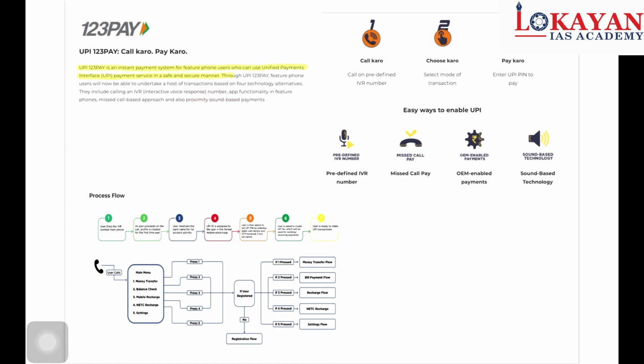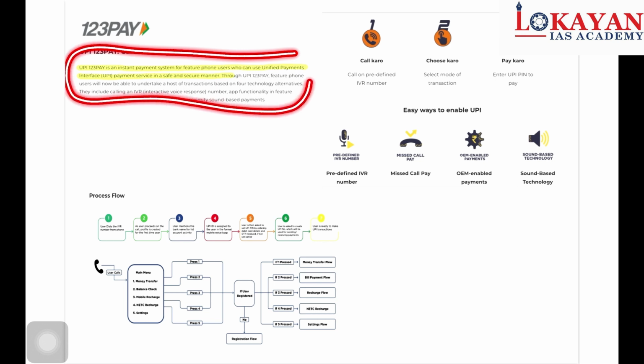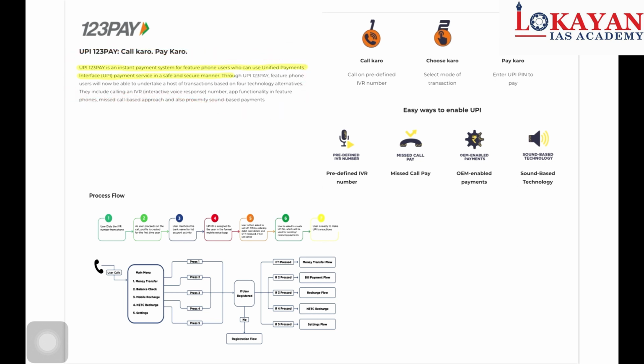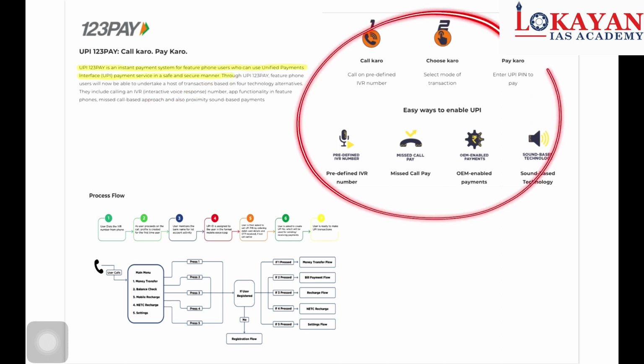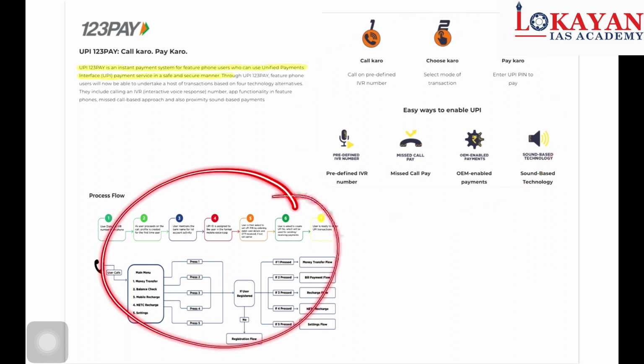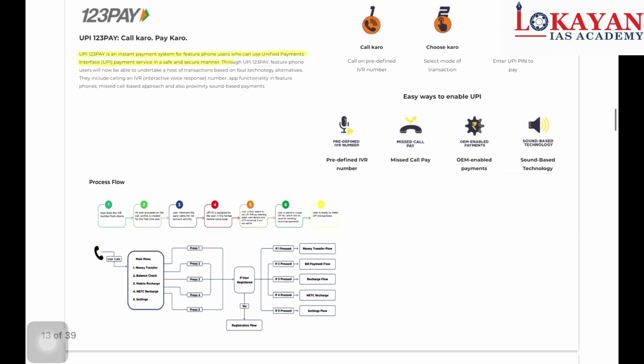So UPI 123 Pay is an instant payment system for feature phone users who can use UPI in a safe and secure manner. And how can they use it? This is the description of how they can use it. These are various methods. So you can pause the video and understand the process, because if I explain this process entirely, then our video's length will increase.